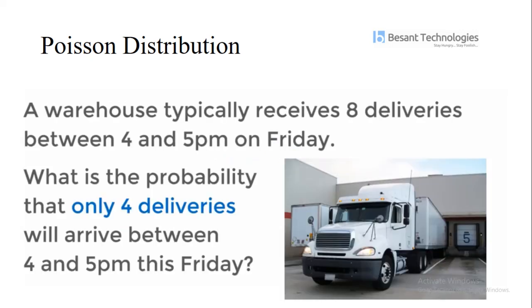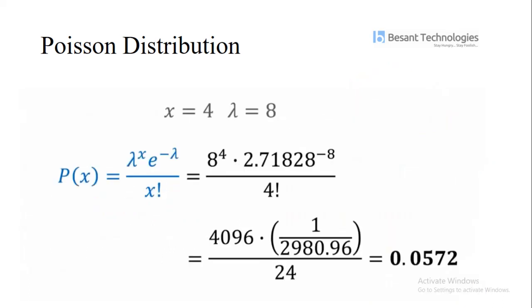2.71828. Now, I am expecting 8 deliveries in a warehouse between 4 and 5 p.m. on Friday evening. What is the probability that only 4 deliveries will arrive between 4 and 5 this Friday? Now we are going to calculate this. X is equal to 4, lambda is equal to 8. Now I am applying that to our Poisson distribution formula.